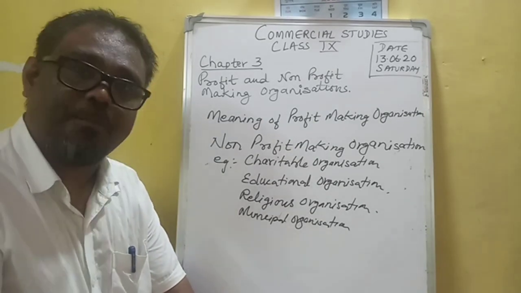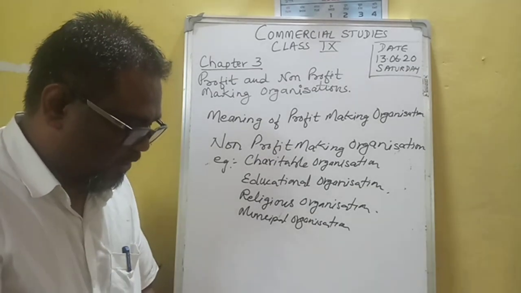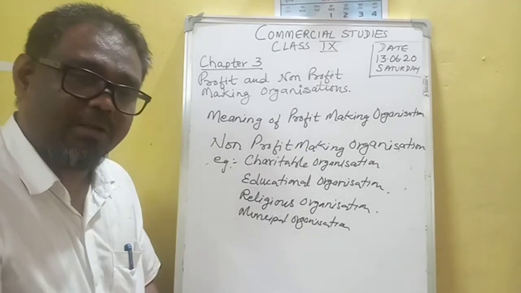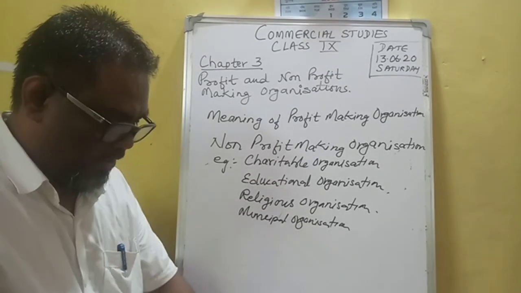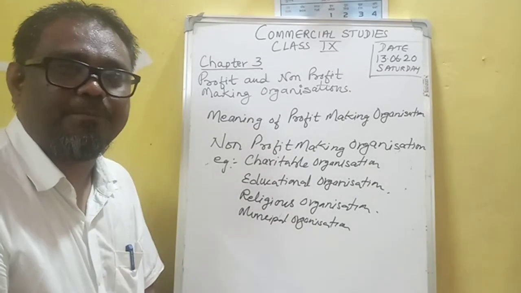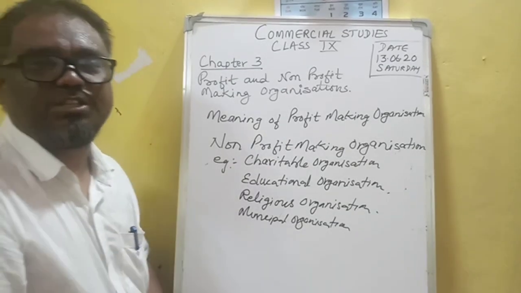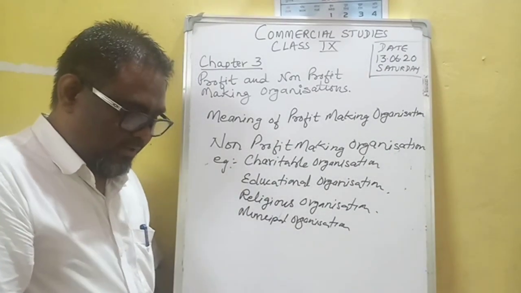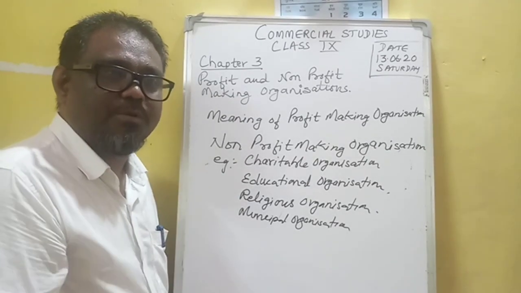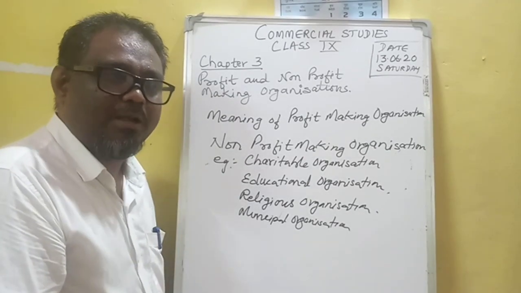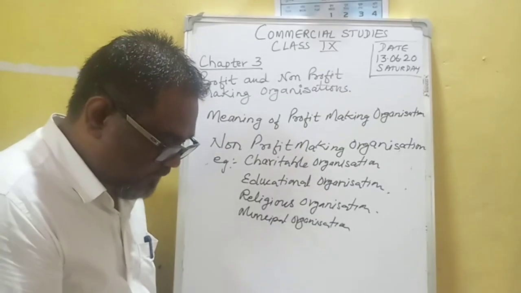They sponsor and support candidates during the election and carry out various political functions. For example, Bharatiya Janata Party (BJP) is given here. So they sponsor and support their candidates during the election and carry out various political functions. There are many political parties in our country. They have their members, and whatever problems the members have are addressed by the political parties. So they are also non-profit making organizations.